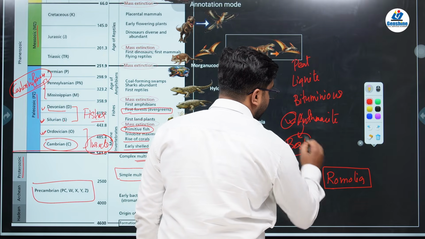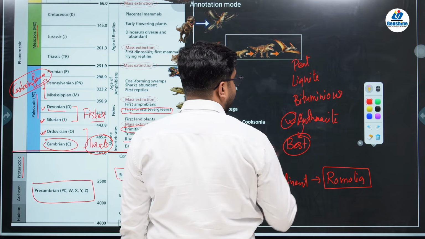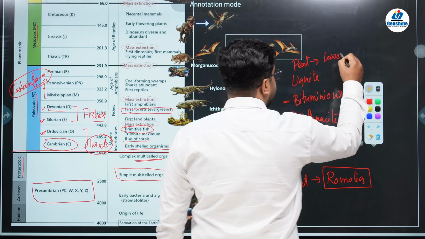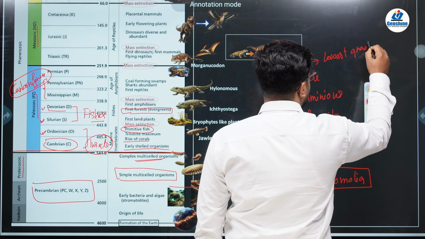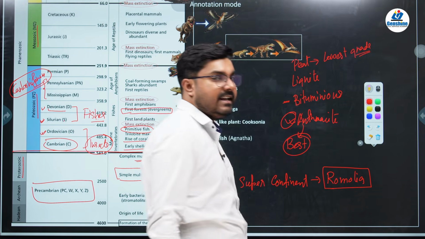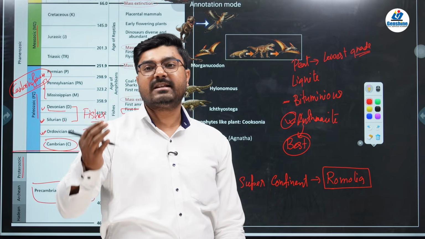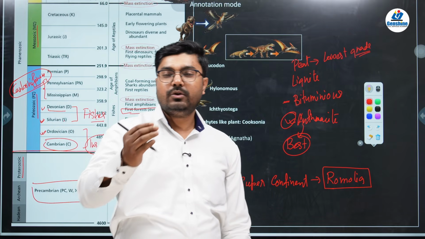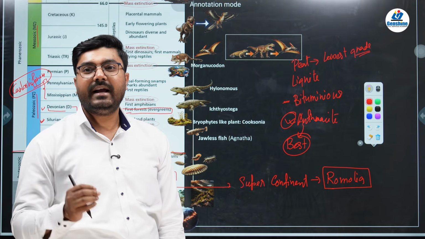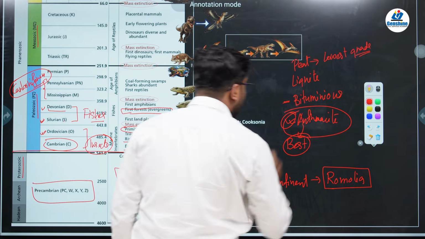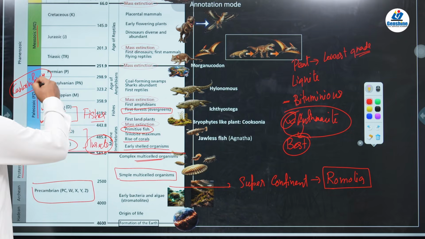Second best is bituminous, and peat is the lowest grade of coal. That is, when you burn peat, you don't get much energy, you only get more smoke. But with anthracite, you get the highest amount of energy, and this coal is used in thermal plants, nuclear plants, generation of electricity and so on. So this anthracite coal was formed during this Carboniferous period.